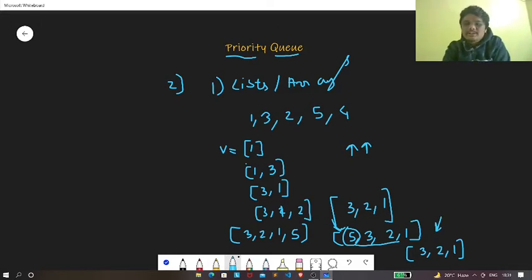Now let's say that we were told that the lower the value, the higher the priority. In such a situation, instead of sorting in descending order, we need to sort in ascending order. So we need to sort it something like this, 1, 3 remains 1, 3. This will also be sorted in ascending order, and this is also sorted in ascending order. And this is how we are going to create a priority queue using lists, arrays, or vectors.